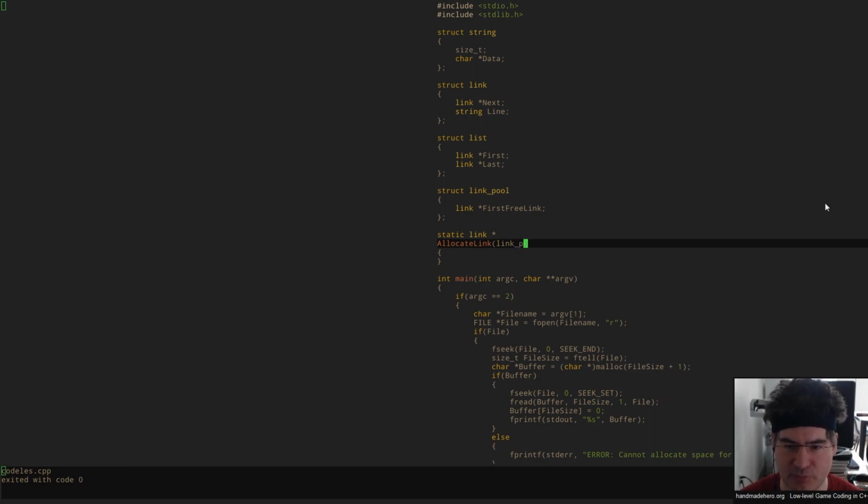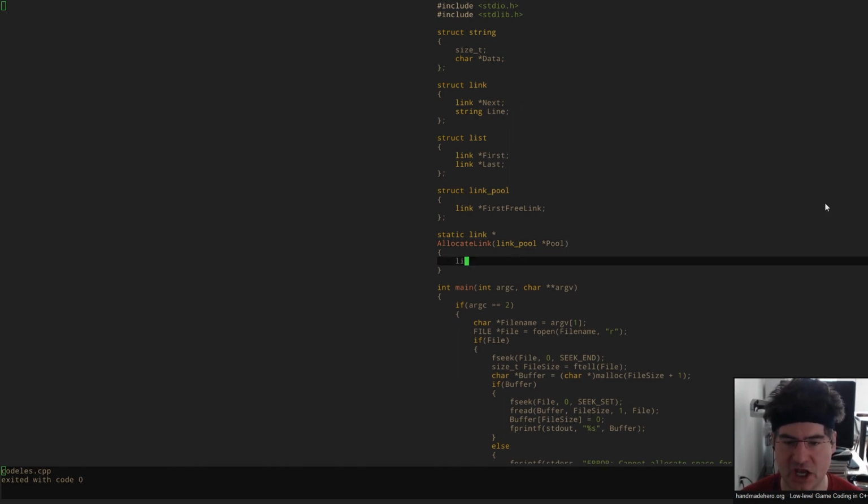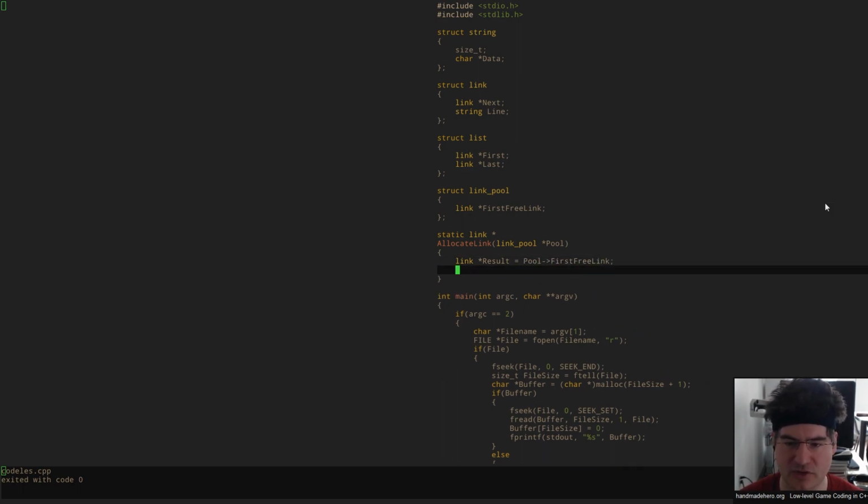So here you're going to pass that link pool, and you're going to tell it to allocate a link. There's no other information that you actually need for just allocating a link. So what's that going to do? Well, it's going to produce a result. It's going to say, look, whatever the pool's first free link is, that's what our link is going to be. And then what we need to do is advance that first free link pointer. But we might come to the end of the pool. And if we're coming to the end of the pool, we have to allocate a new pool, right? And that's going to inform our design of that link pool structure.